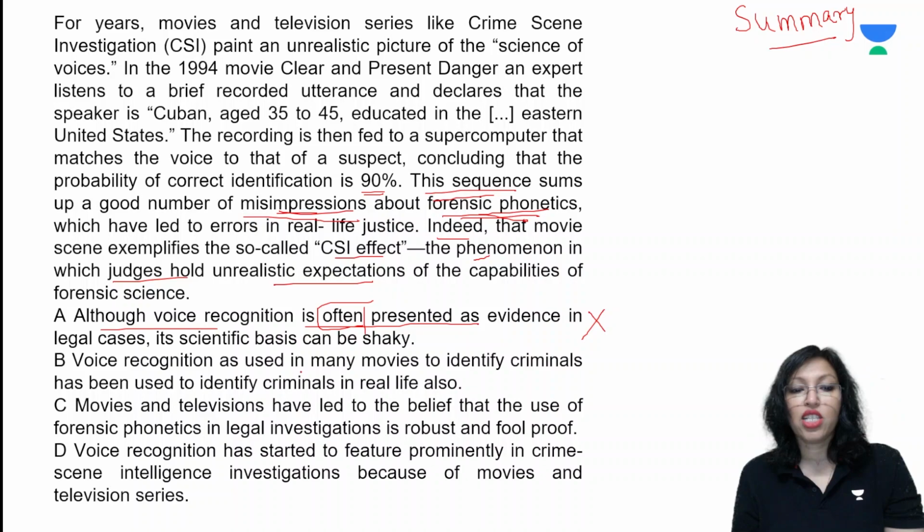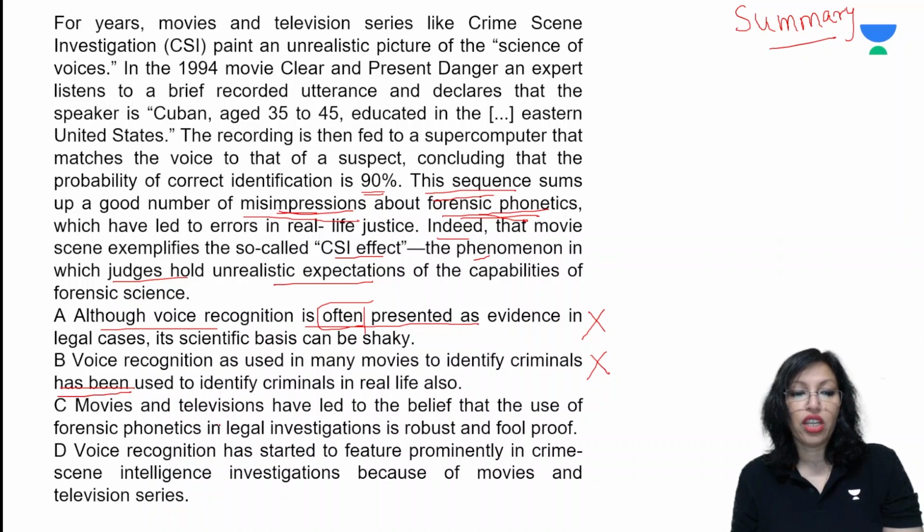Option B: voice recognition, as used in many movies to identify criminals, has been used to identify criminals in real life also. No, it appears as if it would be used in real life but has not been really used. So saying that it has been used makes it very extreme and therefore cannot be the right answer.